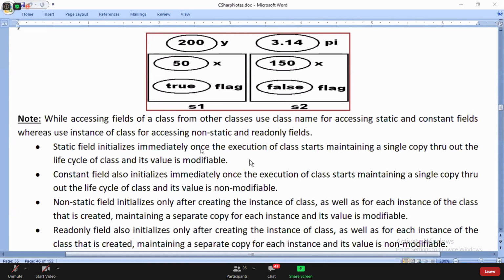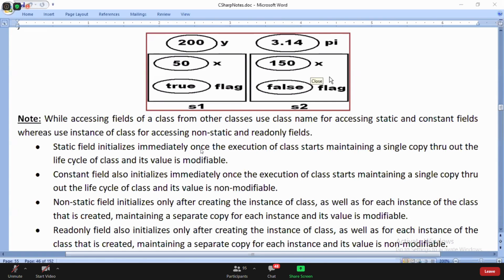Non-static and read-only are specific to the instance. Knowledge of ASP required for MVC means if you have knowledge, that will be good to understand MVC. Are you guys clear? Like this, we just have four different types of fields that a class can contain.